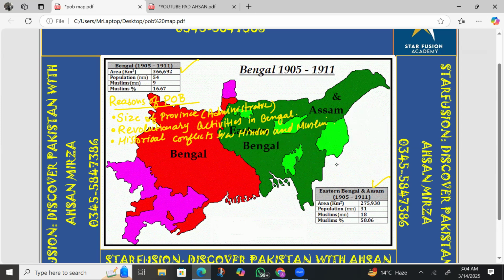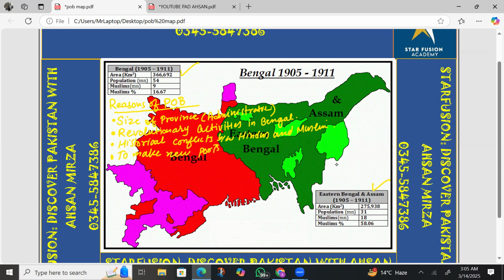Another important reason to divide Bengal was to make new ports in Bengal, as there was just one port in Bengal. There were two main areas, Chittagong and Sylhet, where the British wanted to make ports. So that was another important reason. Besides that, you must know another important point: Kolkata was a very overburdened port.